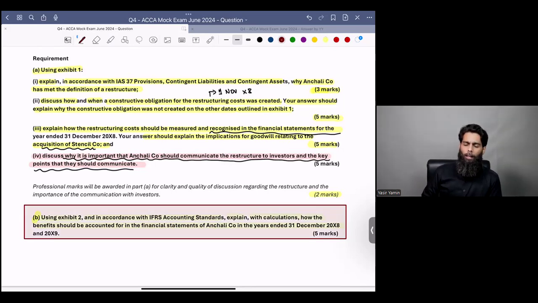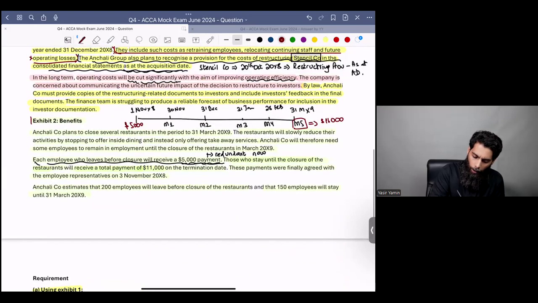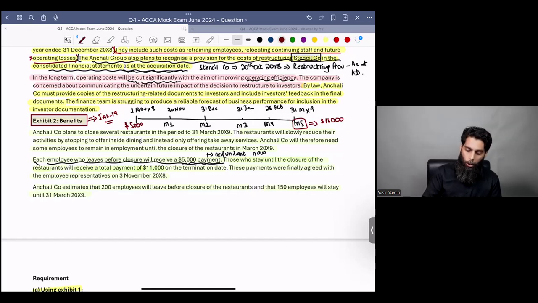Now, examiner asks you to tell us how, in accordance with IFRS, these benefits payable to the employees will be treated. First of all, I want you to tell me which accounting standard is applicable on these type of benefits. Which accounting standard is applicable? Very good, guys. IAS 19. And as I just discussed with you, IAS 19 talked about at least 4 types of benefits that are within the scope of IAS 19. And here, at least you have 2 benefits in question. Do you understand this?